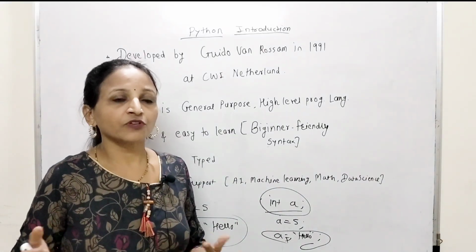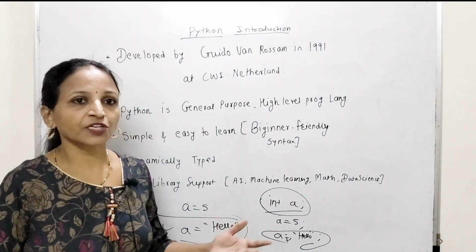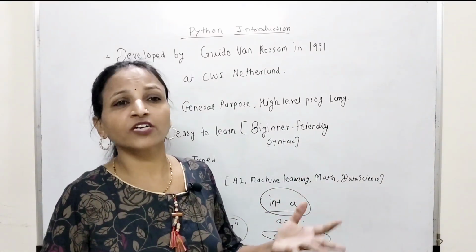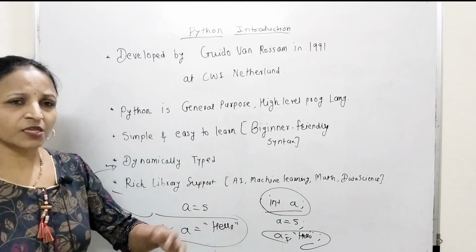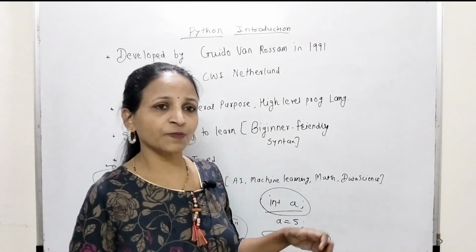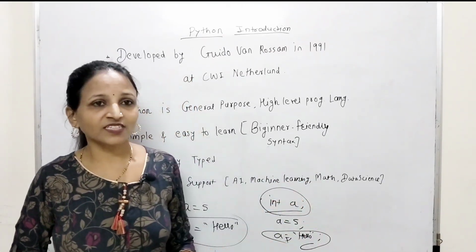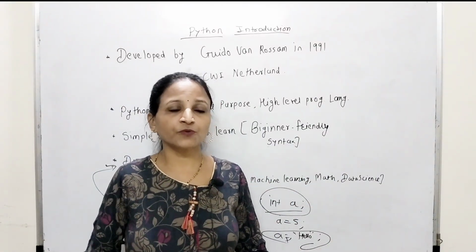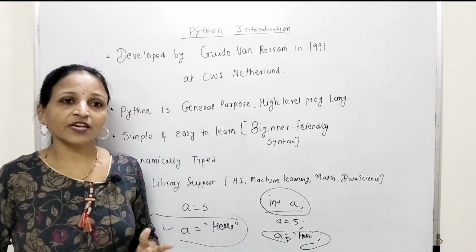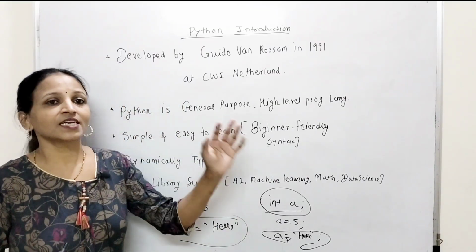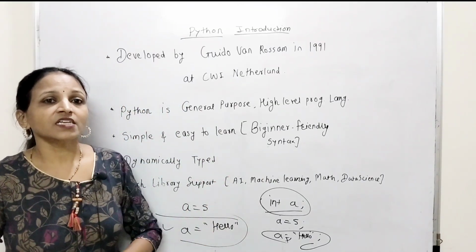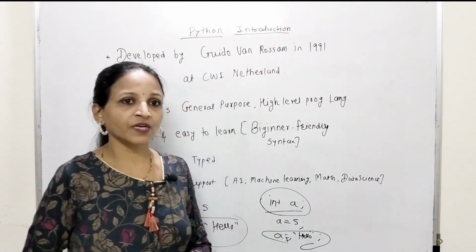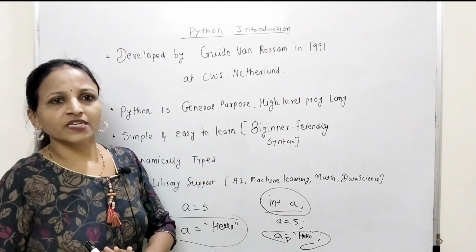To use functions like printf or scanf, we have to include that stdio header file. There is one more, math.h. If you want to use any mathematical functionality, that is present in math.h. There is the string.h header file to use string related functionality. For example, if you want to compute the length of a string, you can use the strlen function, which is present in string.h. So there are header files present in C language that you can use directly in your program, and you can use the functionality from them directly.